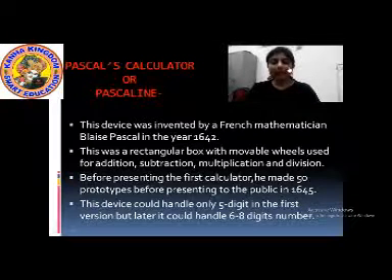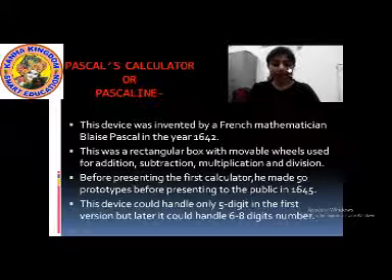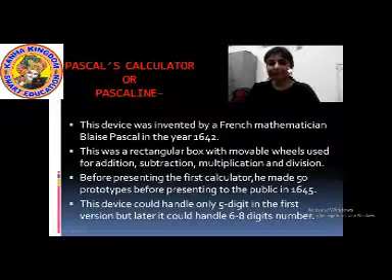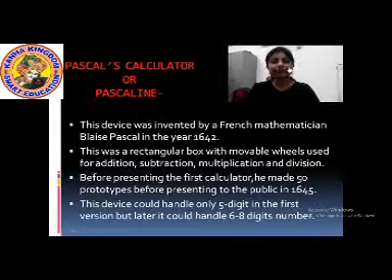Okay, before presenting this device to the public, Blaise Pascal made 50 prototypes. Prototypes means similar kinds of devices made before presenting the device to the people, because he was not sure about his invention.